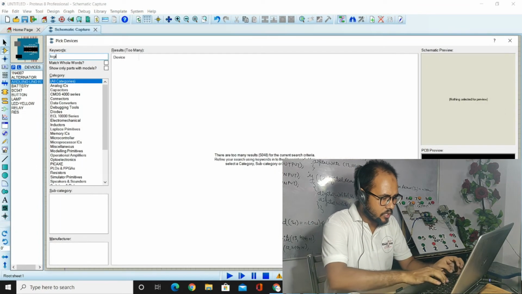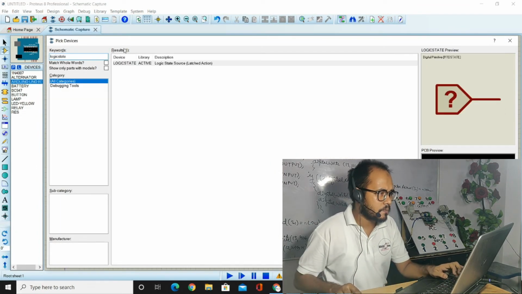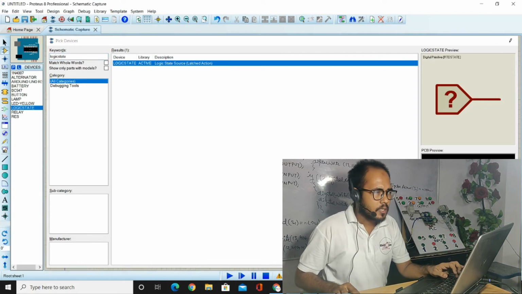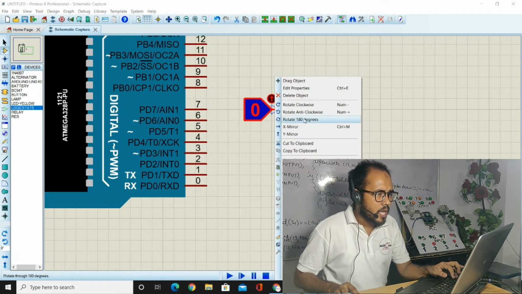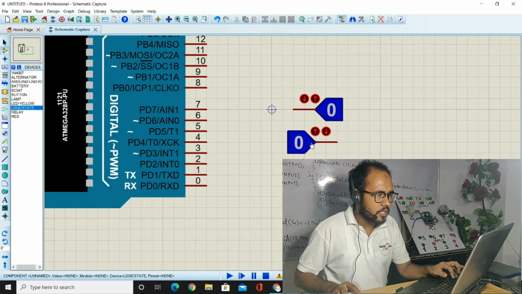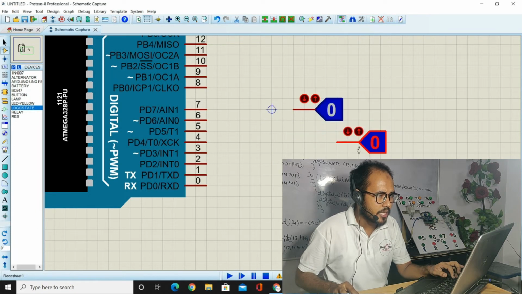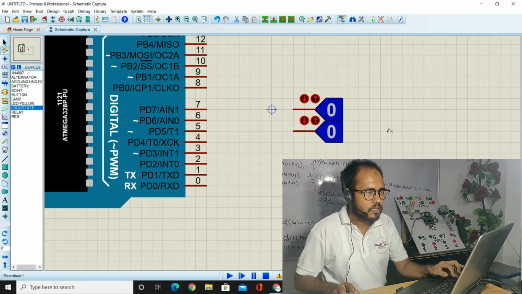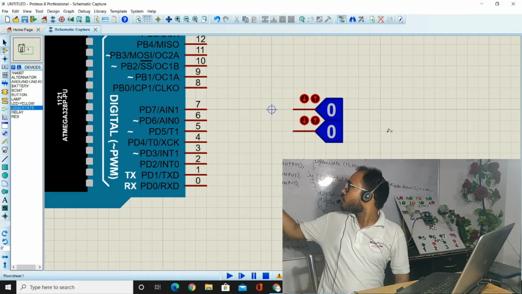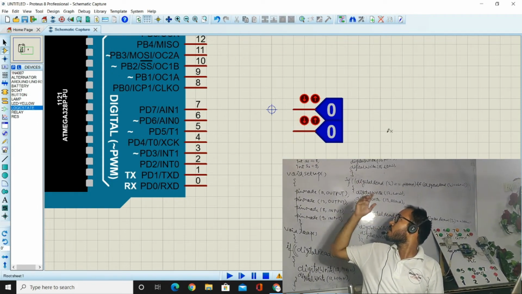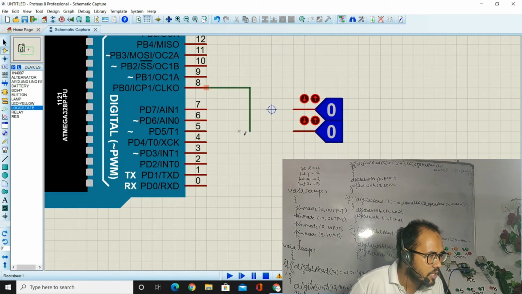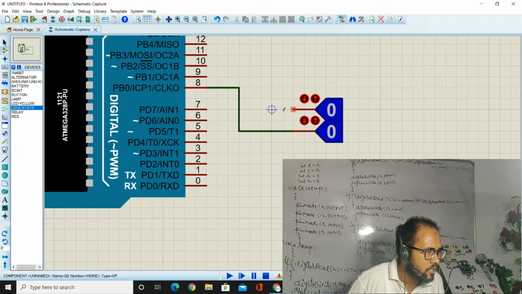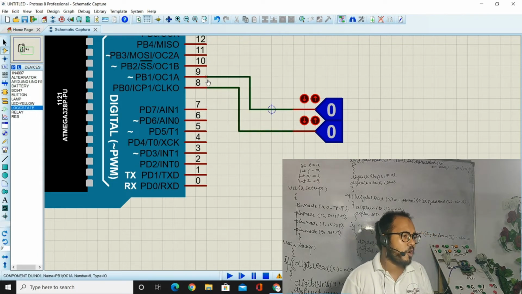So we have to select here the logic state. Okay, so logic state, and now I'm going to connect this one to the logic state at pin number 8. We have decided the connection. This logic state is going to connect to the 8 number and 9 number, as in the code we have decided. So switch is connected here. You could see switch is connected at 8 and 9. So I'm going to connect here. Switch number 8 is connected here, as well as switch number 9 is going to connect here without any problem.